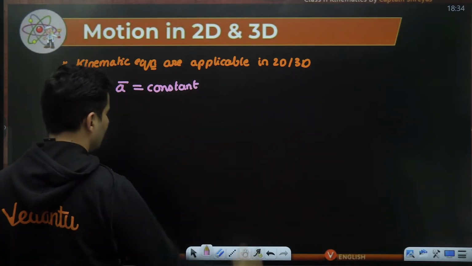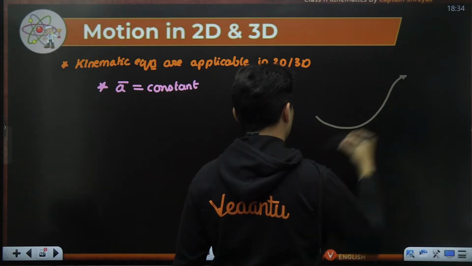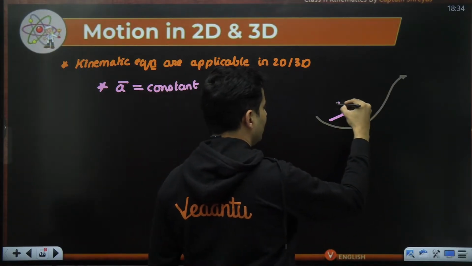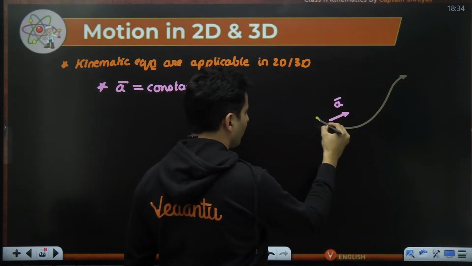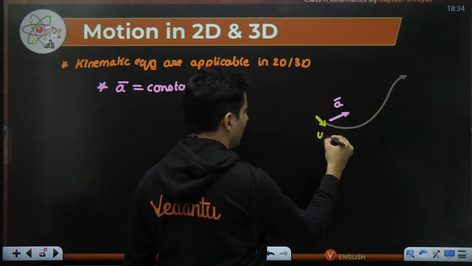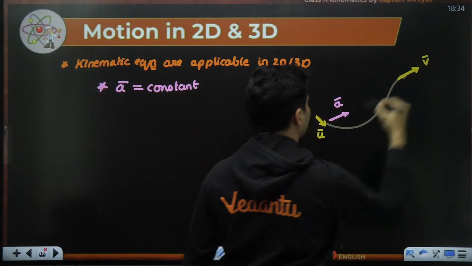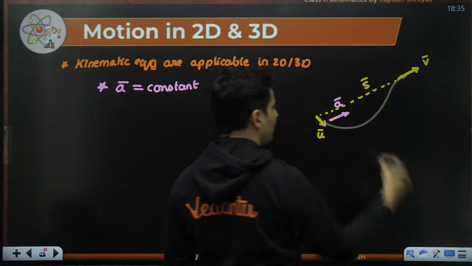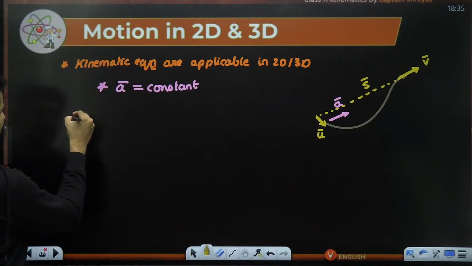Even if a particle is going in 2 dimensional, 3 dimensional motion, if the acceleration is always the same, then with some initial velocity, some final velocity after some time, and some displacement, you can still use kinematic equations.